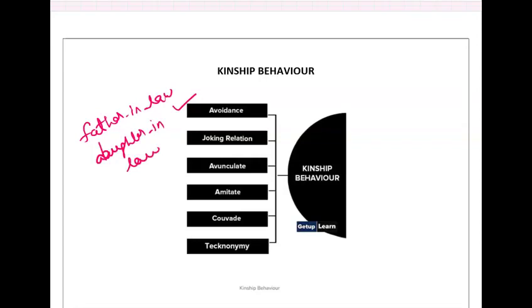In this society, avoidance is observed in one form or another. It means the two kin should remain away from each other.